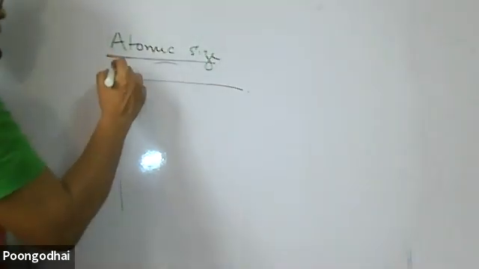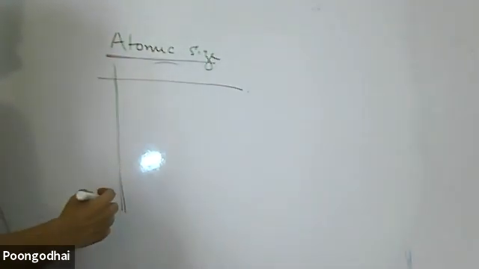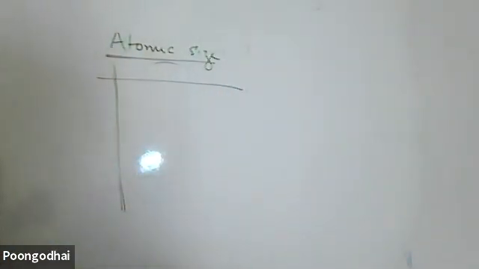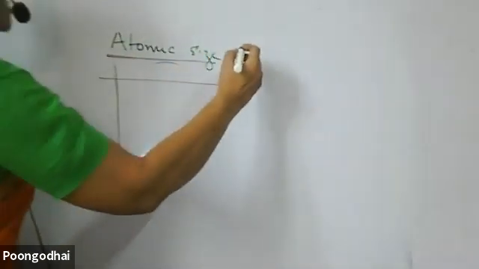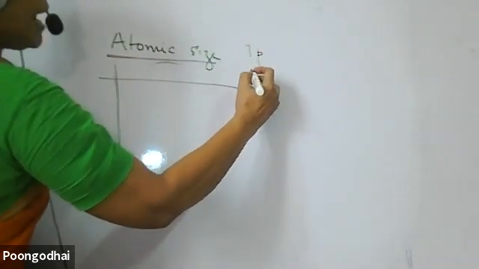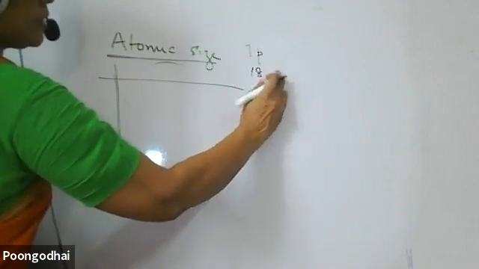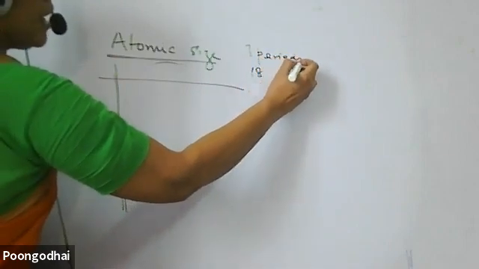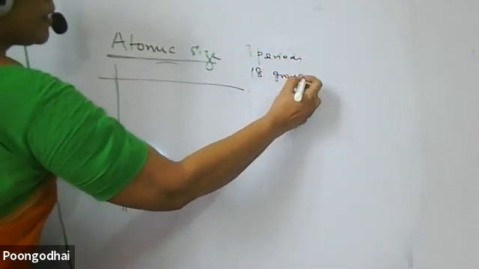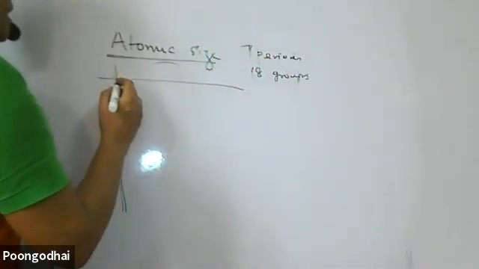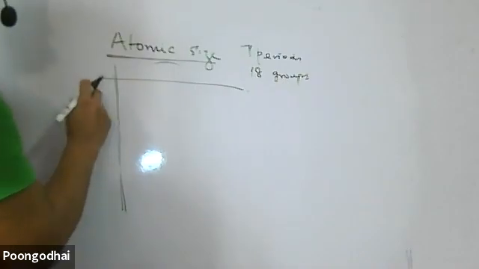When I move down the group, how many periods are there? Seven periods and 18 groups are there. When I start with the first period, the first shell starts filling up.